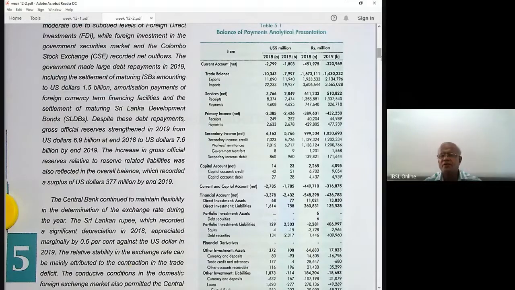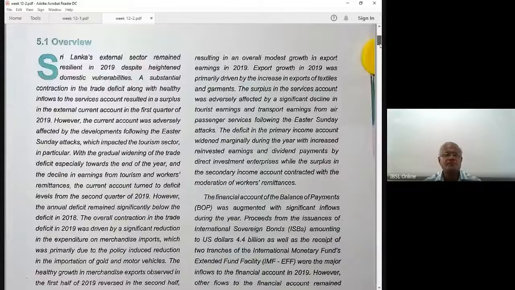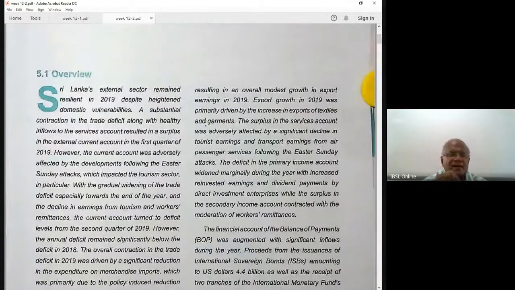Shall you read a little bit about this? Sri Lanka's external sector remained resilient in 2019, despite heightened domestic vulnerabilities. You can read that. I just want to read a few paras. A substantial contraction in the trade deficit, along with healthy inflows to the service account, resulted in a surplus in the external current account.